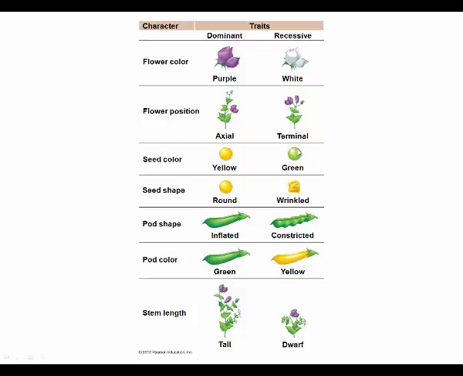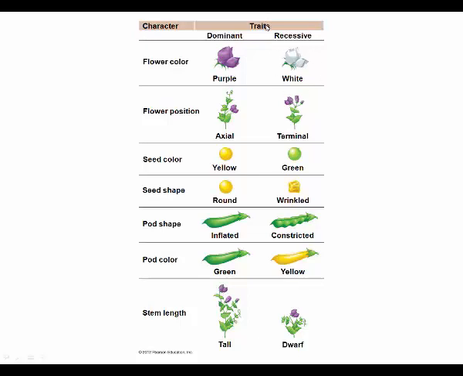The version on the right was known to be less prevalent in the population of plants. He called that most prevalent trait the dominant trait and the least prevalent the recessive trait, or the recessive version of the trait. For example, purple flower color is dominant to white flower color.